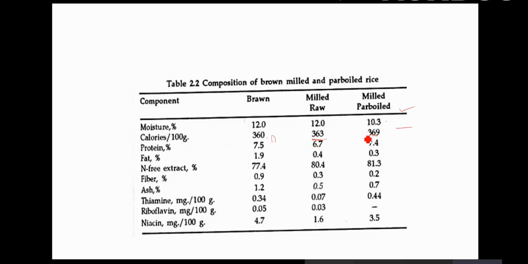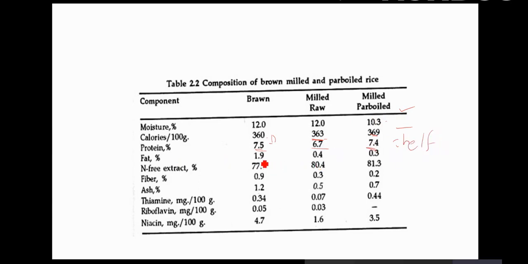Protein, maybe there's more digestibility. Protein content in brown rice is higher than that of the milled raw rice and the milled parboiled. So parboiling is definitely going along with the brown, but the only advantage of milled parboiled rice is more shelf life. Okay, it is more shelf stable.